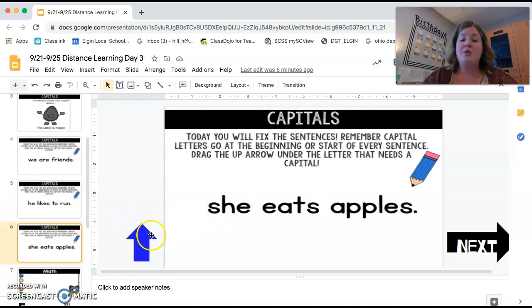Then the last one you do today, move the arrow wherever there needs to be a capital letter, because capitals go at the beginning and periods are at the end.